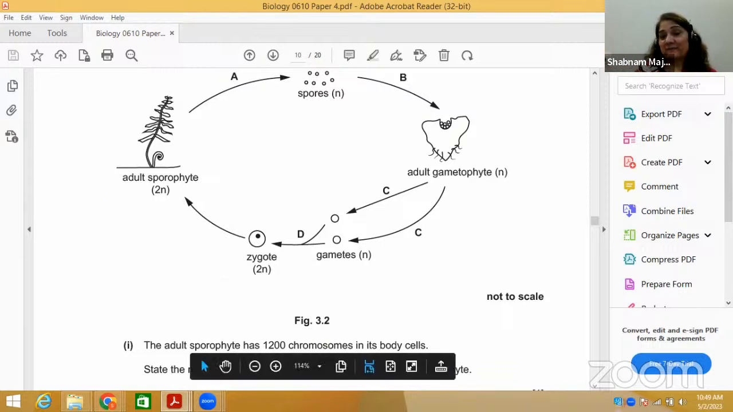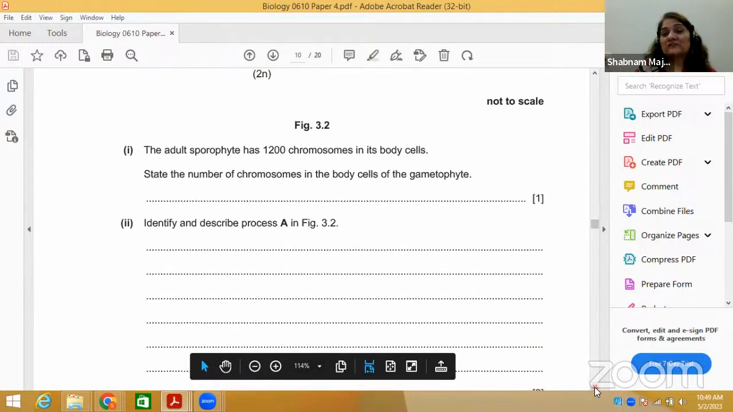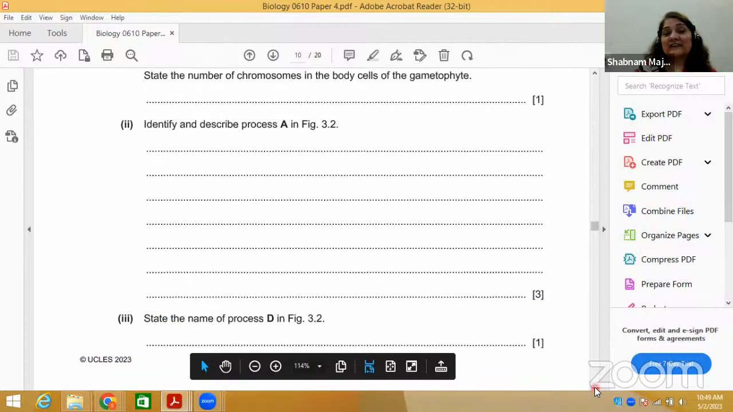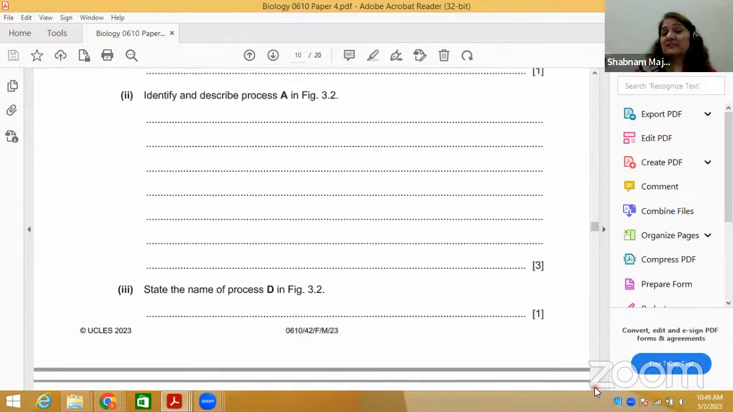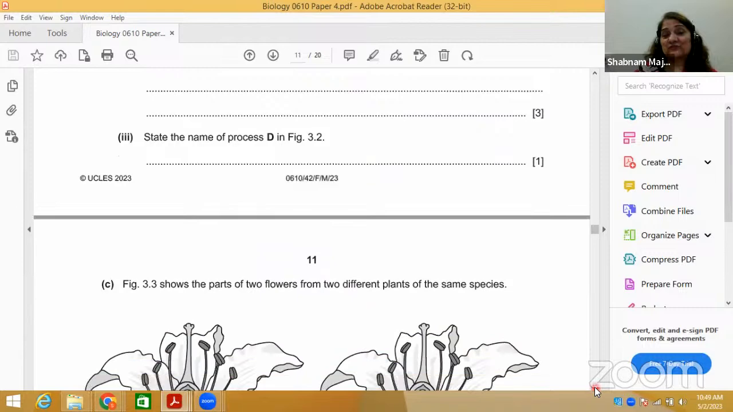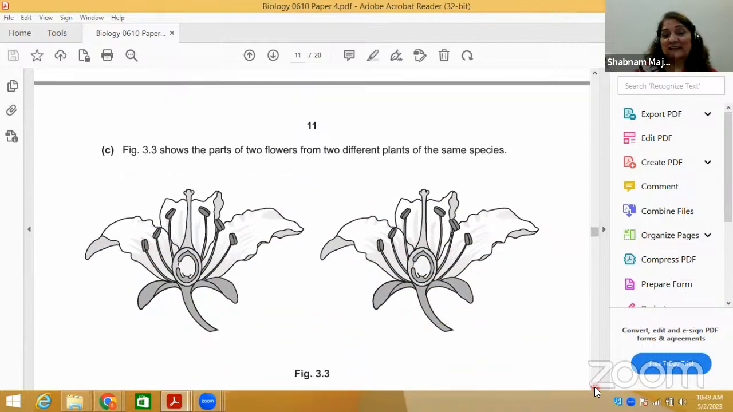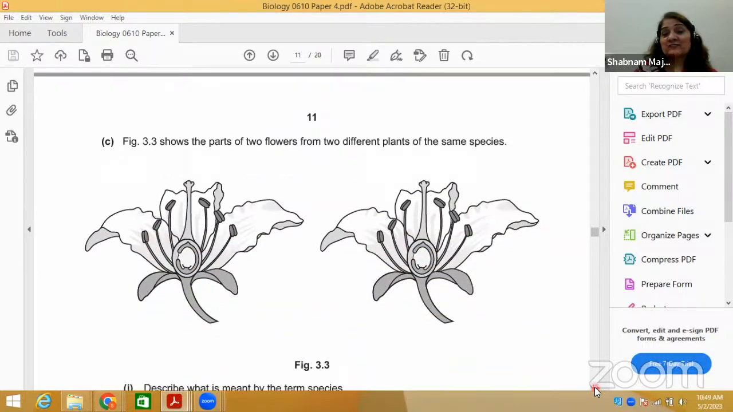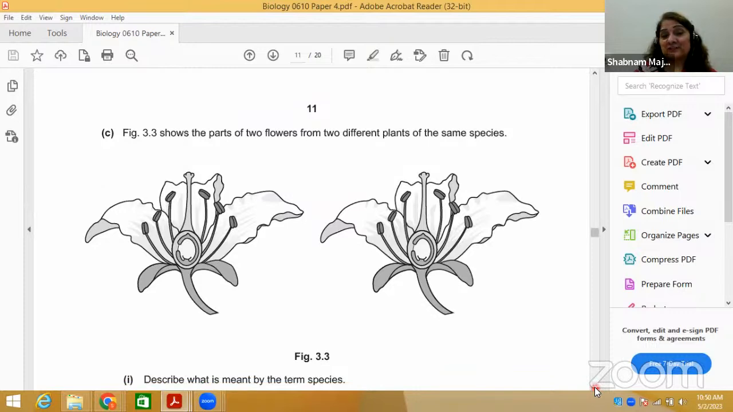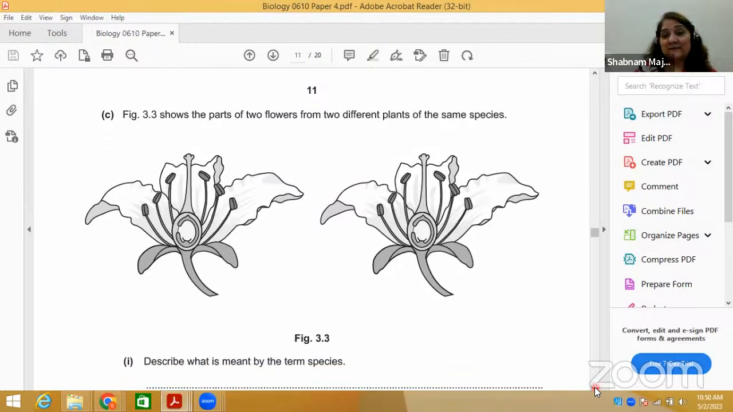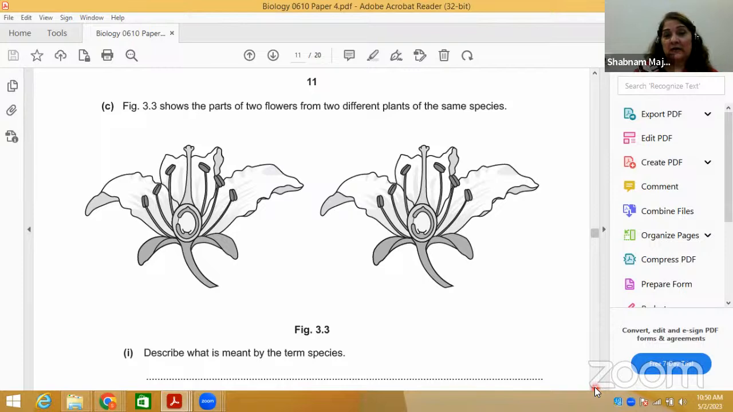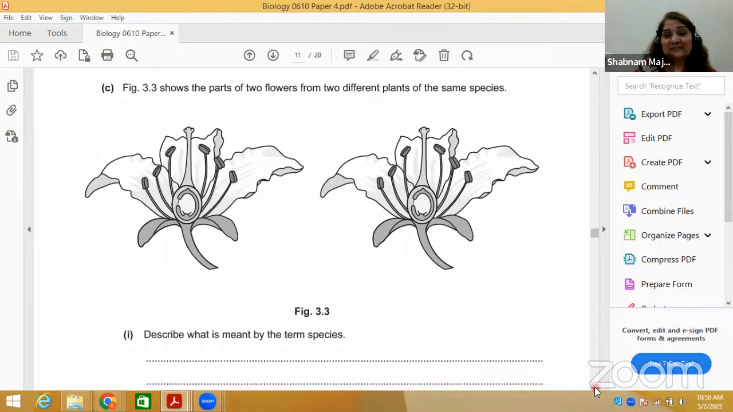So this is the same. This is the same as how the mitosis basically. So you have to identify and describe the process, which is also mitosis, meiosis se ye sara kuch relate hai. Uske baad, these are the 2 diagrams he has given you. Shows the parts of 2 flowers of different plants of the same species. You can see here, ab isme kya cheez hai. You have to see whatever the 2 species ke plants are given.